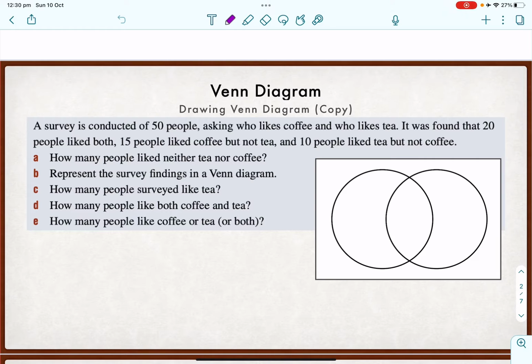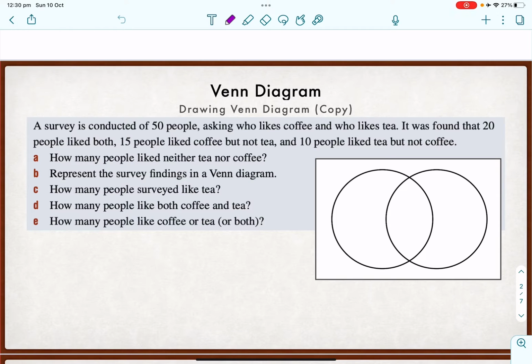A survey is conducted of 50 people, asking who likes coffee and who likes tea. We find 20 of them like both, 15 of them like coffee but not tea, and 10 of them like tea but not coffee. Now let's look into that.